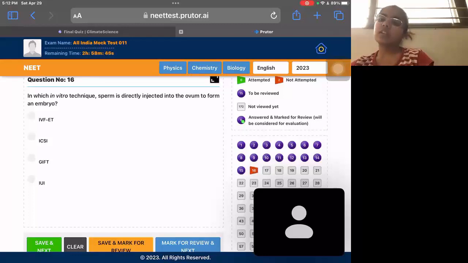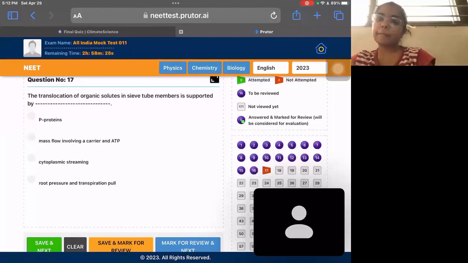That's the correct answer. GIFT is gamete intrafallopian transfer, where the gamete is transferred to the fallopian tube. In intrauterine insemination, the insemination is done in the uterus. So injection is not used. Injection is only used in ICSI, that is intracytoplasmic sperm injection.